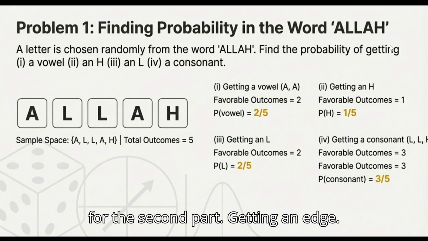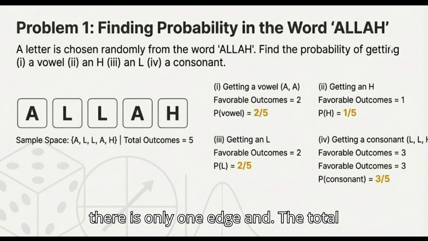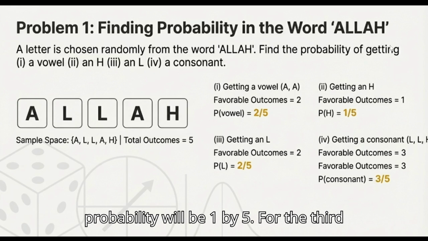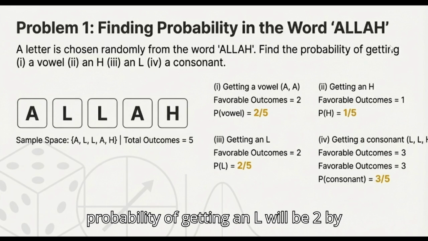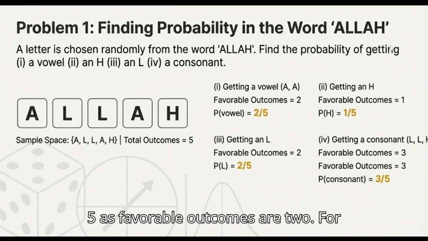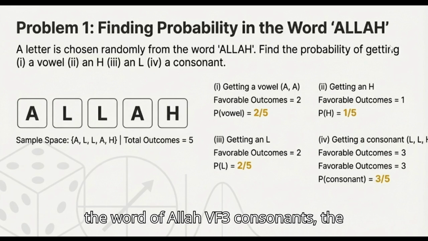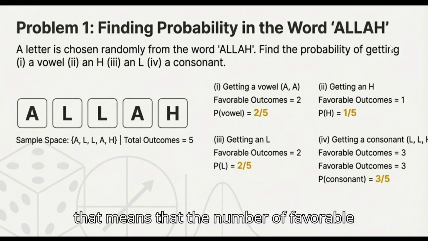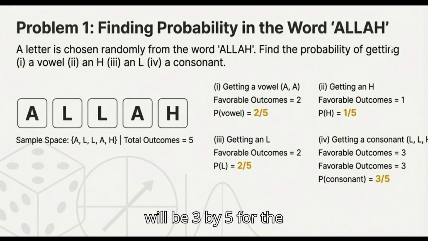For the second part, getting an H, the favorable outcomes will be 1 because there is only one H and the total number of outcomes is 5, so the probability will be 1 by 5. For the third part, we need to get an L, so the probability of getting an L will be 2 by 5 as favorable outcomes are 2. For the fourth part, getting a consonant, in the word Allah we have three consonants. The first is L, the second is also L, and the last is H. That means the number of favorable outcomes will be 3 and our probability will be 3 by 5.